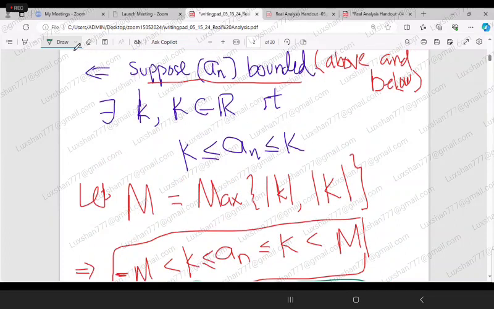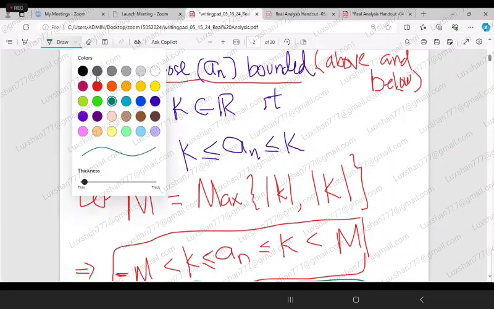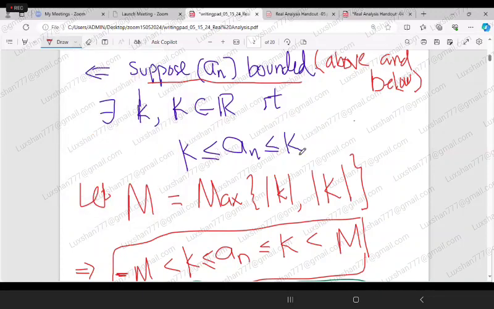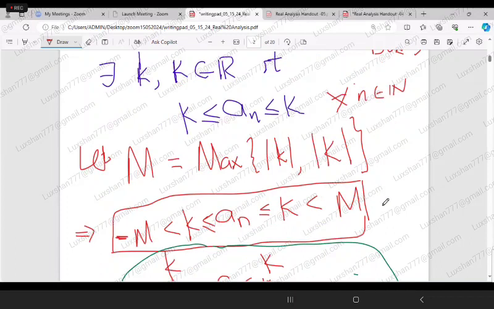So here you can write this: there exist simple k and capital K in the reals such that simple k is less than or equal to a_n, which is less than or equal to capital K, for all n belongs to N. So that is important. Then the same continues here for all n belongs to N.